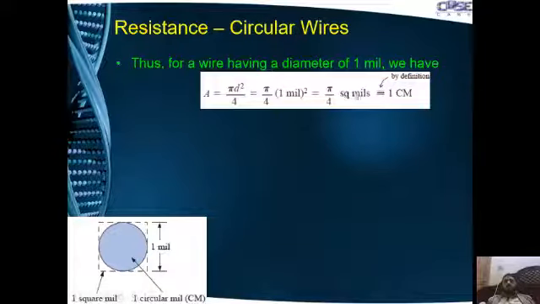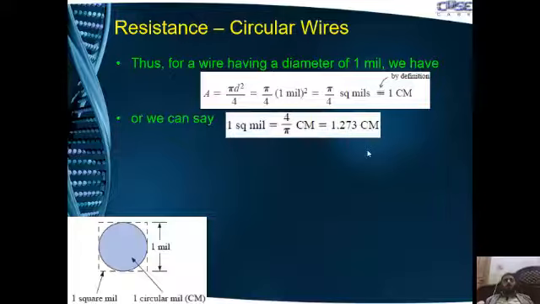So 1 square mil times pi by 4 will be equal to 1 circular mil. Or we can say that 1 square mil is equal to 4 by pi circular mil. You can cross multiply it, then 4 goes there, pi goes there, 4 by pi circular mil.